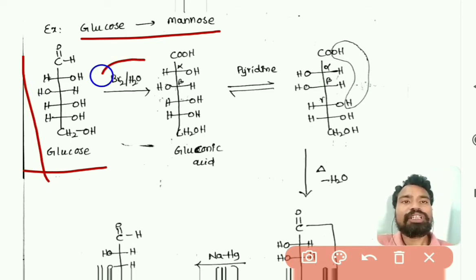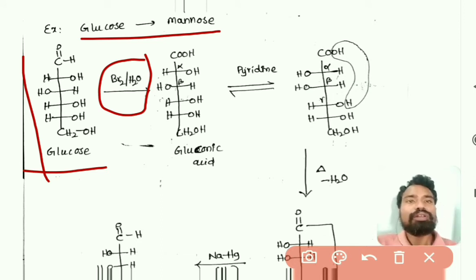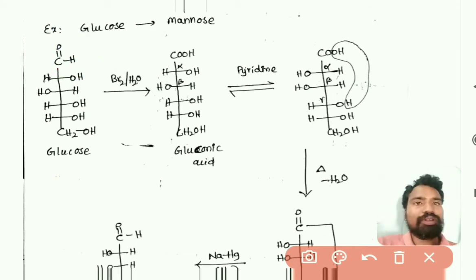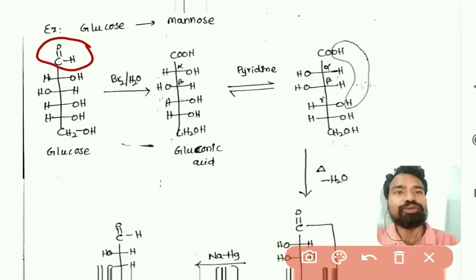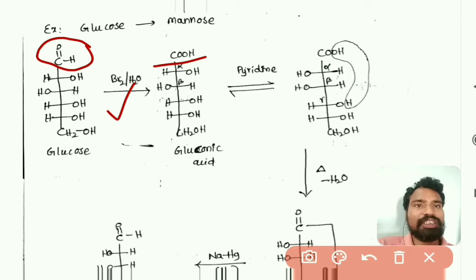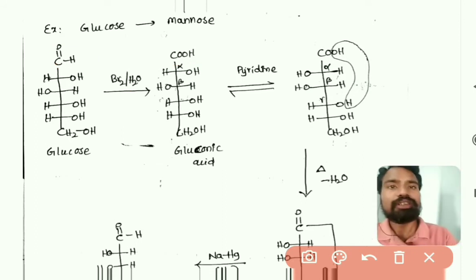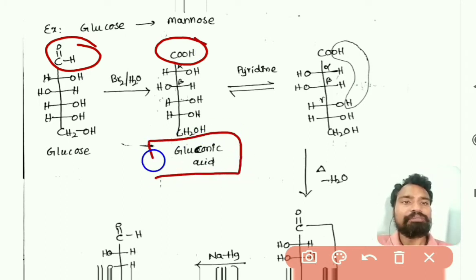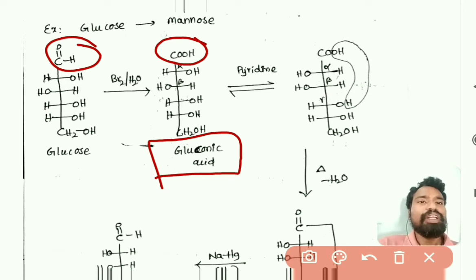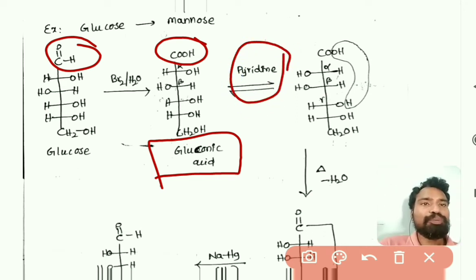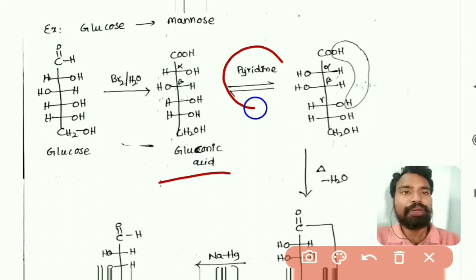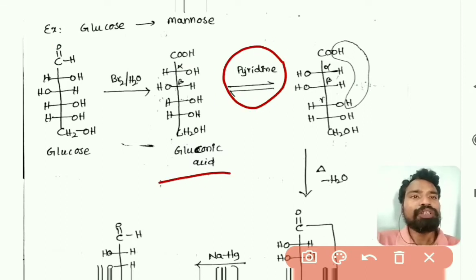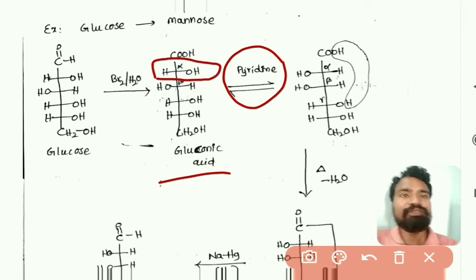When glucose is treated with bromine water, this aldehyde group is oxidized to COOH, because bromine water is an oxidizing reagent. So the aldehyde group is converted to a COOH group. This forms gluconic acid. When it is treated with pyridine, which acts as a proton acceptor as well as a proton donor, the configuration at the left side is changed.